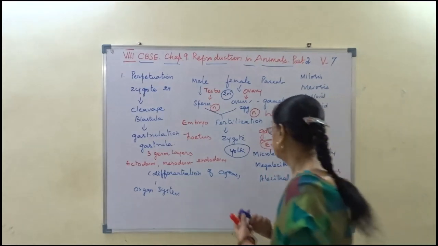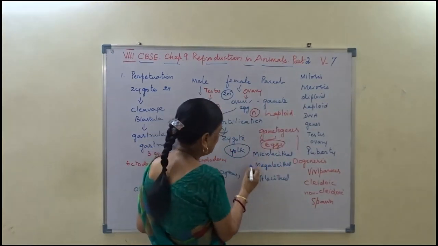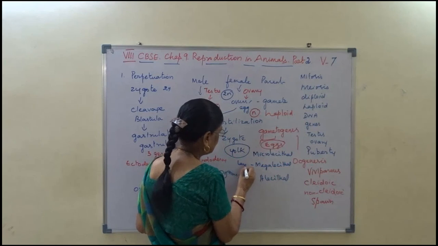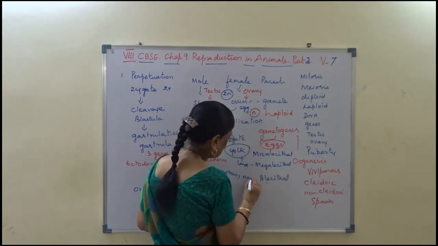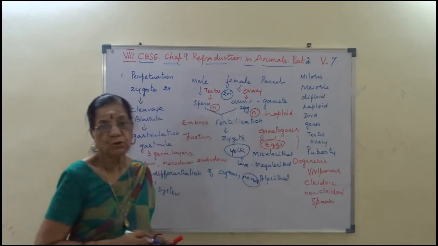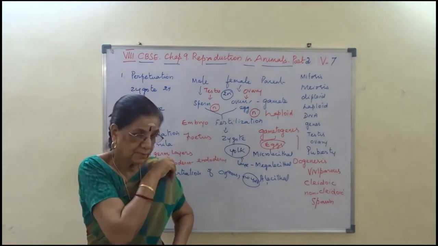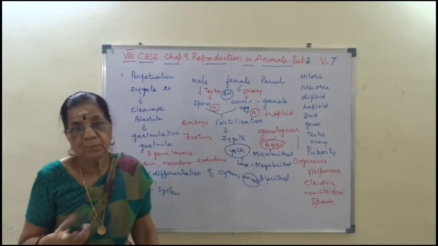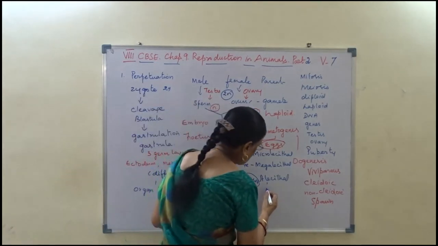So micro is very meager, a small amount. Mega is a large amount, large yolk. Alecithal is no yolk at all. Then how do they allow the embryo to develop?